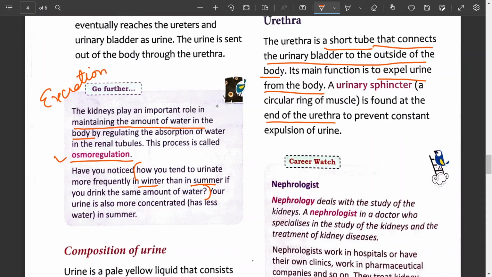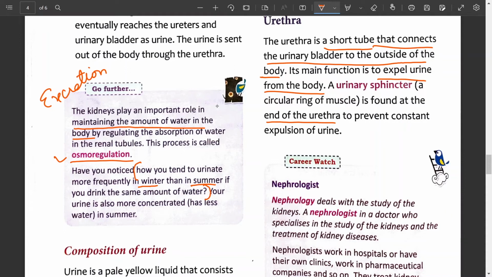In the summer season, we generally lose more water. How do we lose more water? Through perspiration, that means through sweating. And the kidney has to absorb more water from the nephric filtrate, making the nephric filtrate more concentrated.